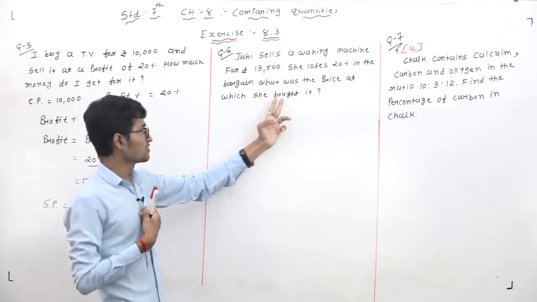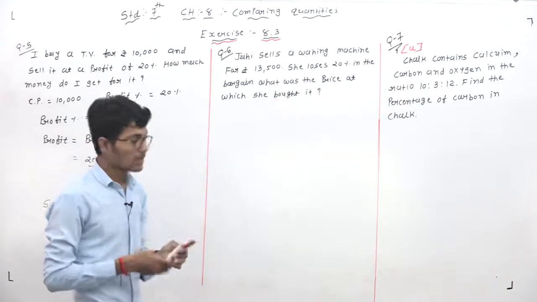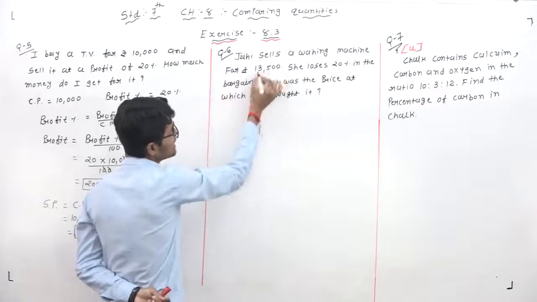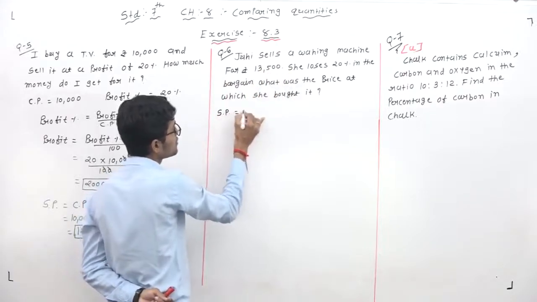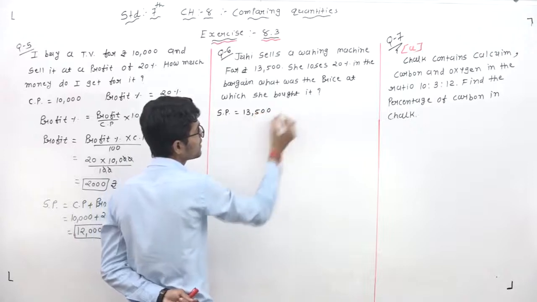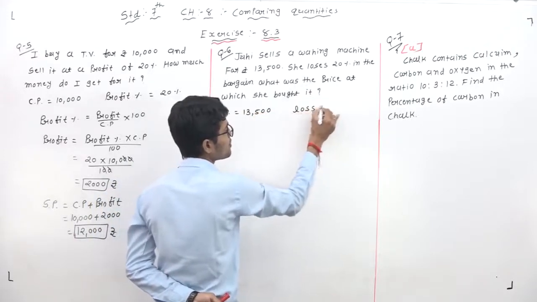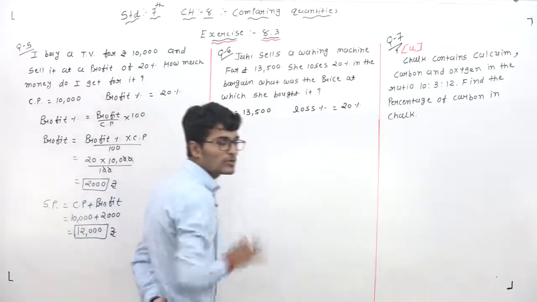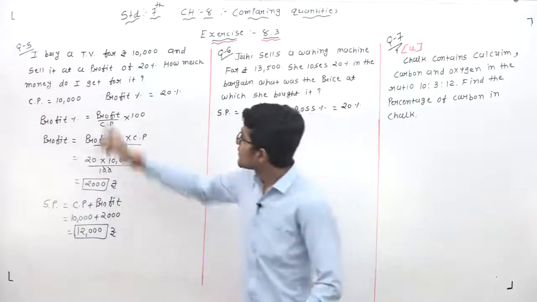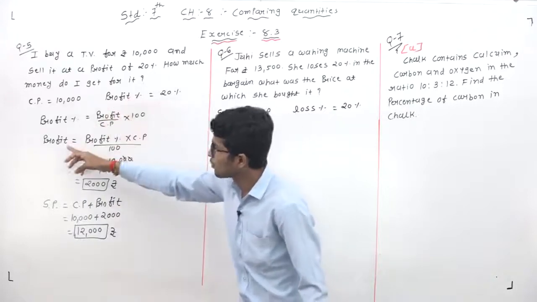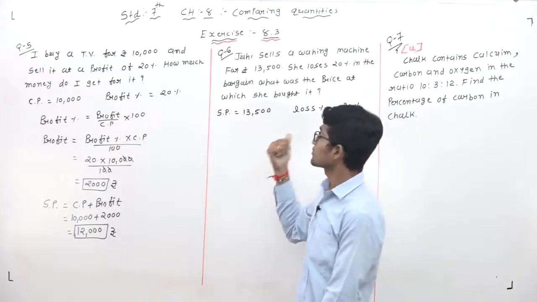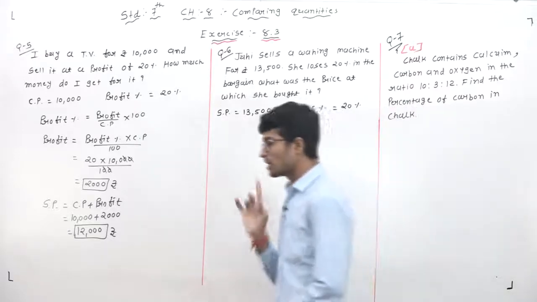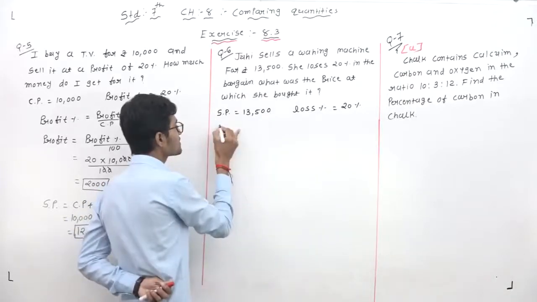It means, dear students, in this question we will find the CP. So first of all, which type of value is given in this question? Note it down. Selling price SP is equal to 13,500 is given. Then the loss percentage is given: 20%. Same as our question number 5. In question number 5 a profit percentage was given, so we found the profit. In this question a loss percentage is given, so first of all we will find the CP.